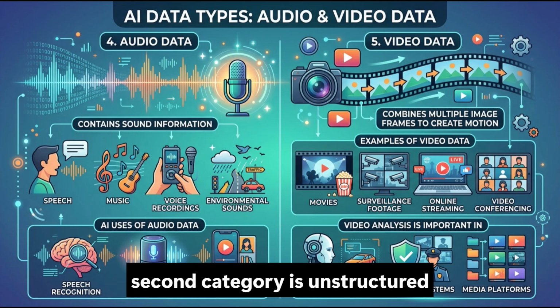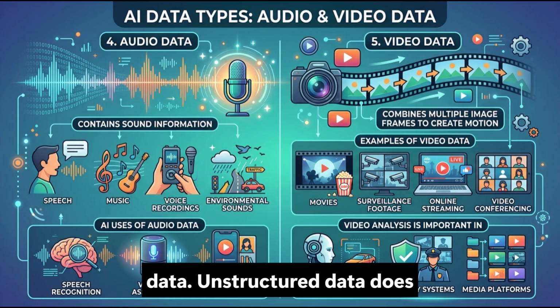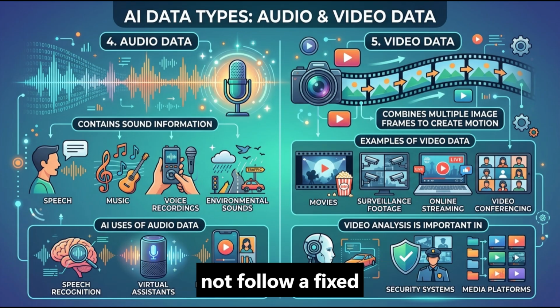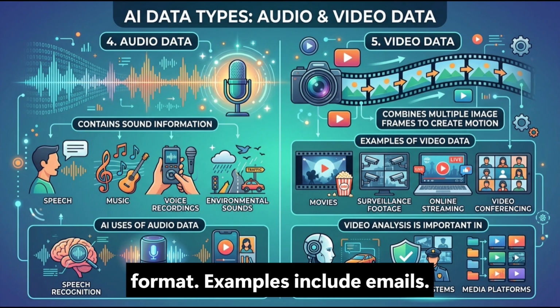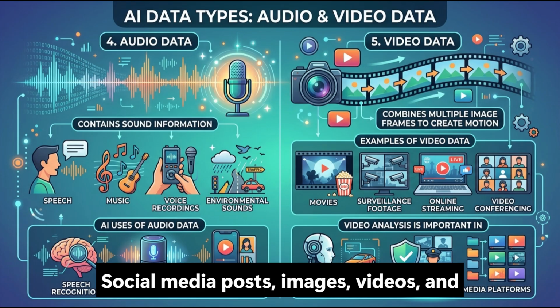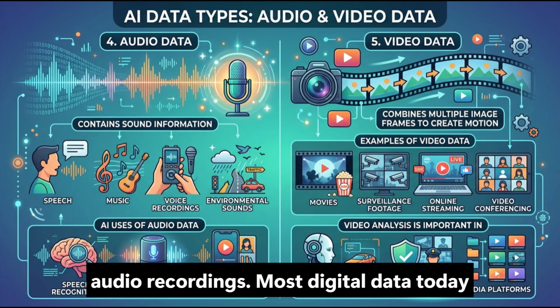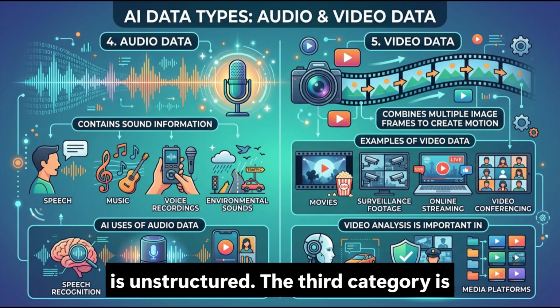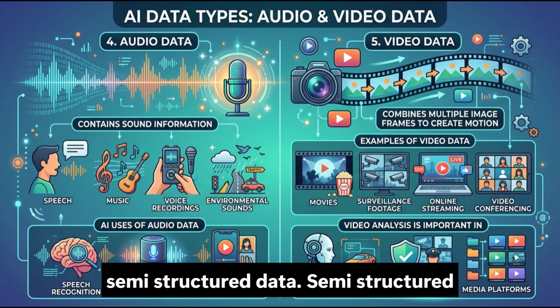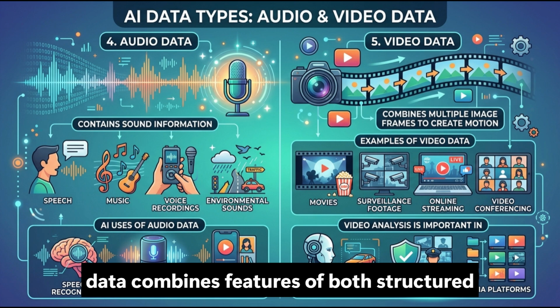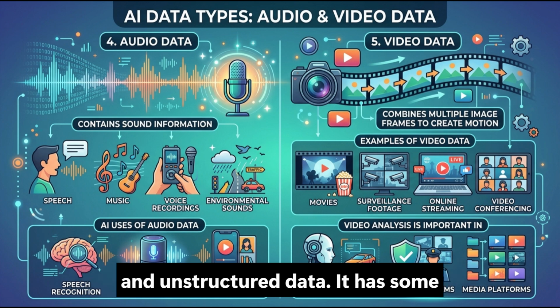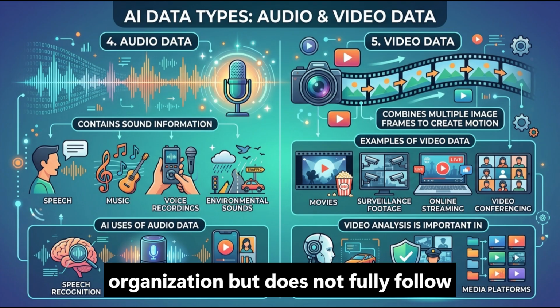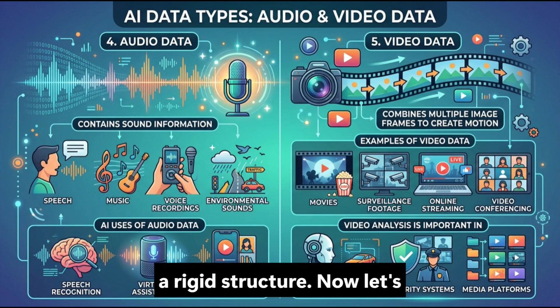The second category is unstructured data. Unstructured data does not follow a fixed format. Examples include emails, social media posts, images, videos, and audio recordings. Most digital data today is unstructured. The third category is semi-structured data. Semi-structured data combines features of both structured and unstructured data. It has some organization but does not fully follow a rigid structure.